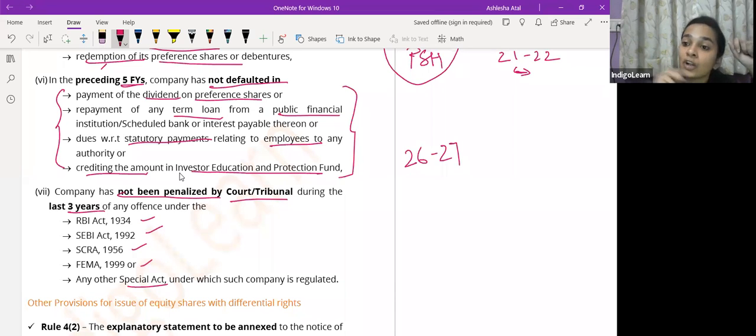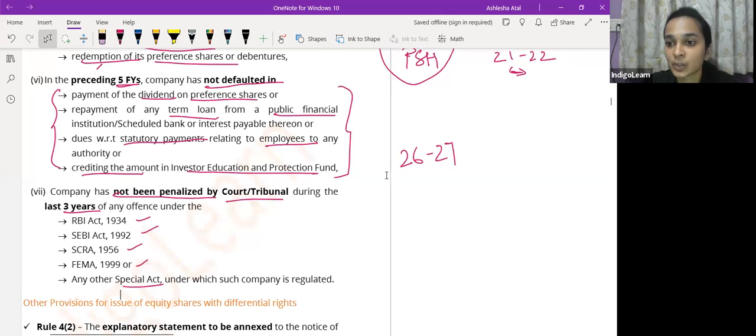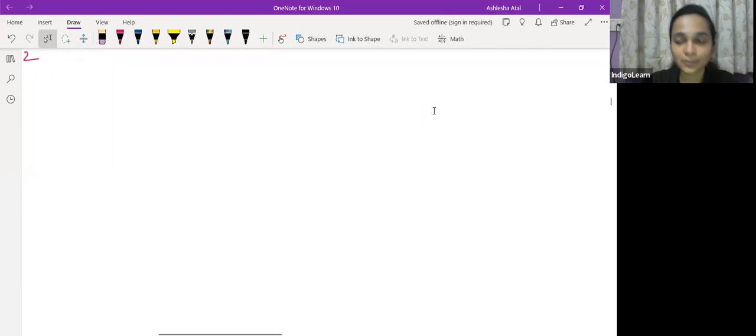So if all these conditions are complied with, then only then the company can issue equity shares with differential voting rights. Now let's make it easier for you so that you remember all of these conditions. बहुत सारे conditions हो गए ना, 7 conditions है. So आप easily कैसे remember करोगे these 7 conditions? Let's make it very easy for you.